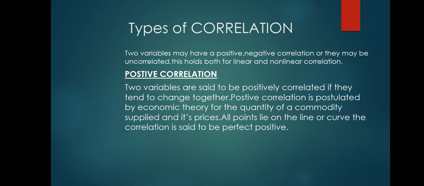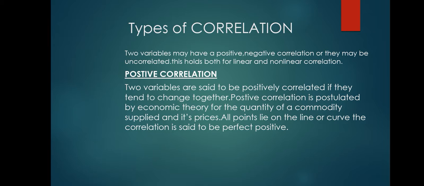Then we can move to the types of correlation. There are three types of correlation. Two variables may have a positive or negative correlation, or they may be uncorrelated. This holds both for linear and non-linear correlation. Positive correlation. Two variables are said to be positively correlated if they tend to change together. That is, if the value of x increases, the value of y also increases. If the value of x decreases, the value of y decreases. That is, they are directly proportional to each other.